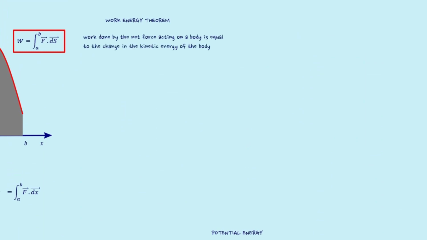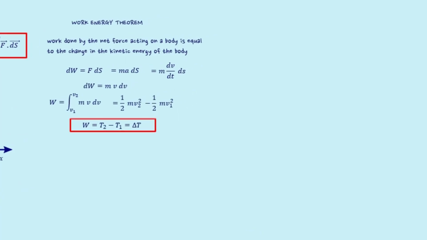According to work energy theorem, the work done by net force acting on a body is equal to the change in the kinetic energy of the body. The derivation is similar to that of getting an expression for kinetic energy. Here, in this case, calculus is used to calculate the work done, and it is observed that change in kinetic energy of an object is equivalent to the amount of work done on the body.